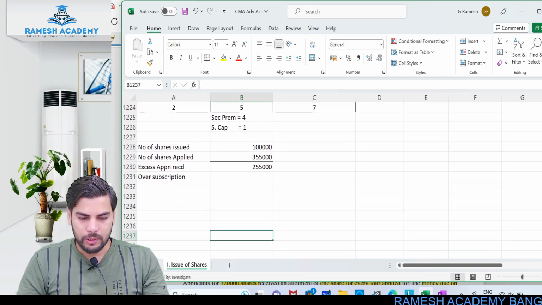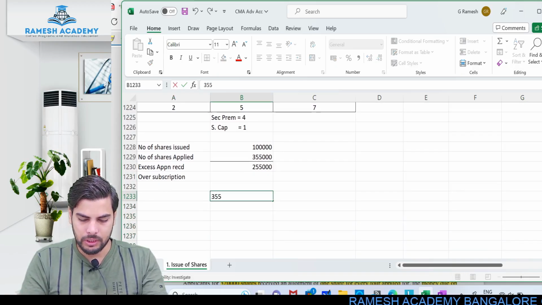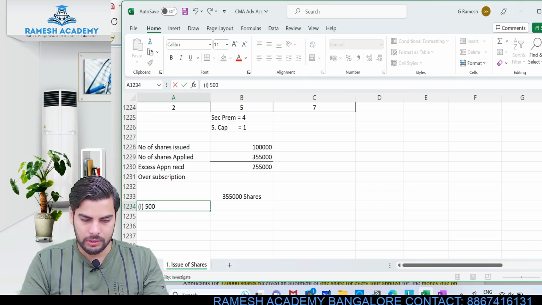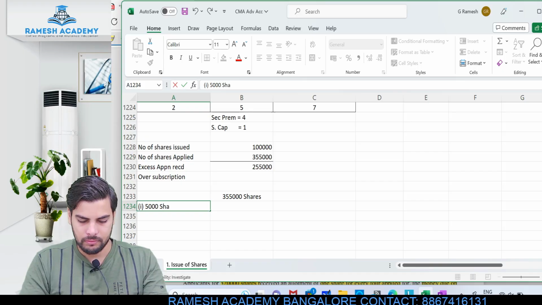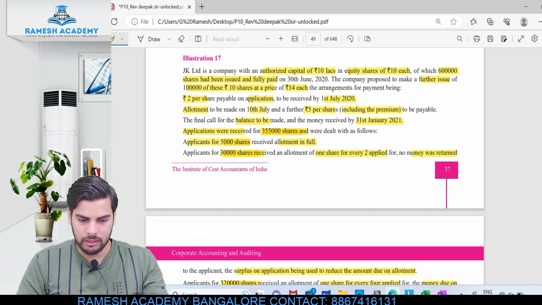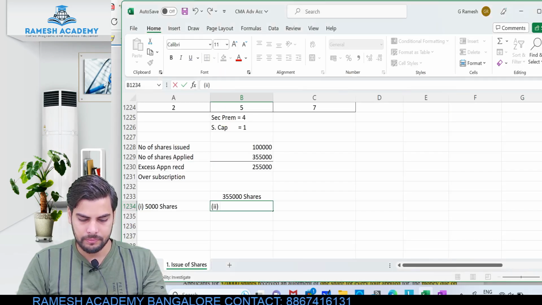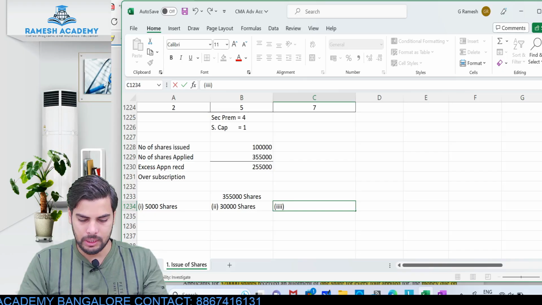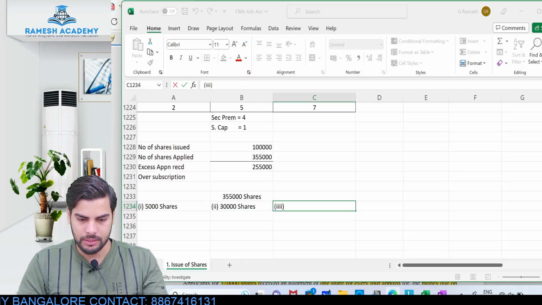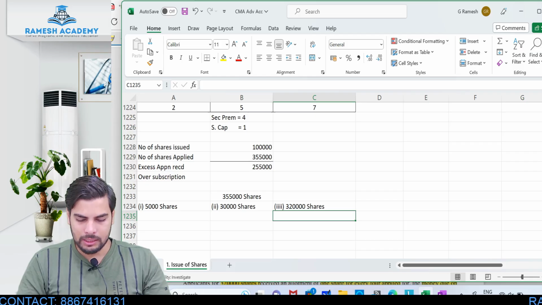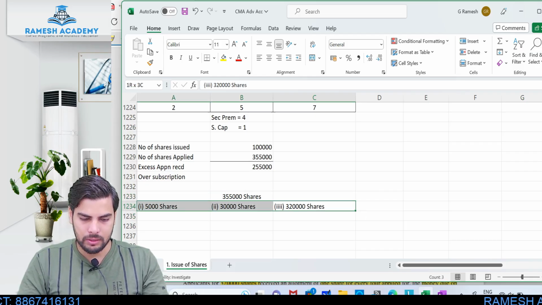So how are they going to deal with this? This 3,55,000 shares is being categorized into 3 categories. The first category with 5,000 shares, the second category with, I think, 30,000, right? Yeah, 30,000 shares, and then the last category is with respect to 3,20,000 shares. Clear? Now let us understand how exactly the company will be dealing with these 3 categories.